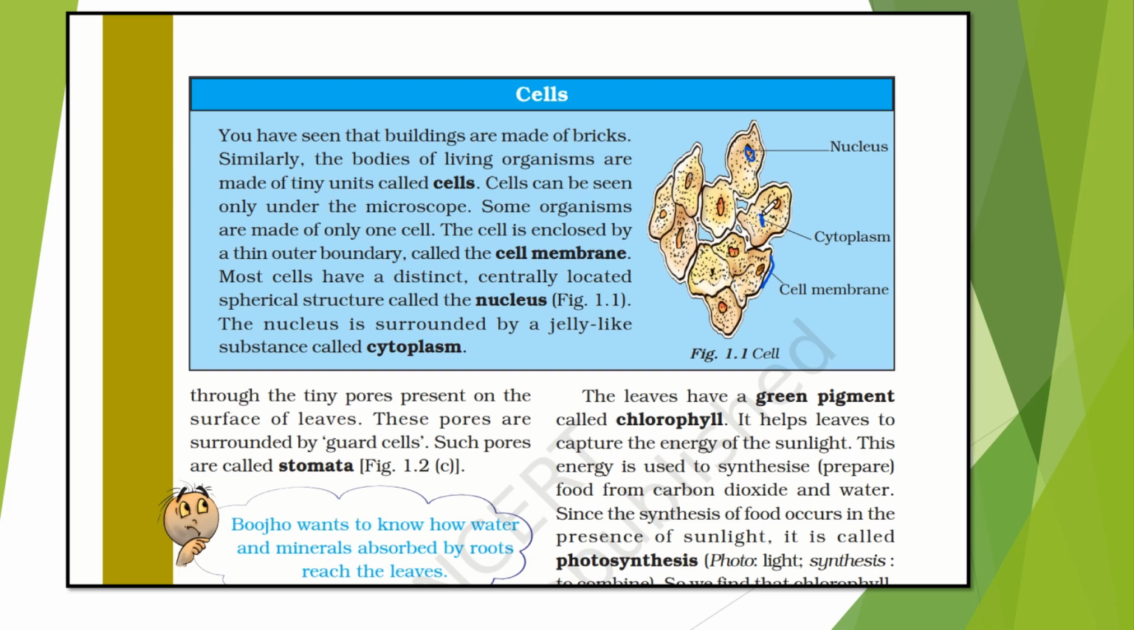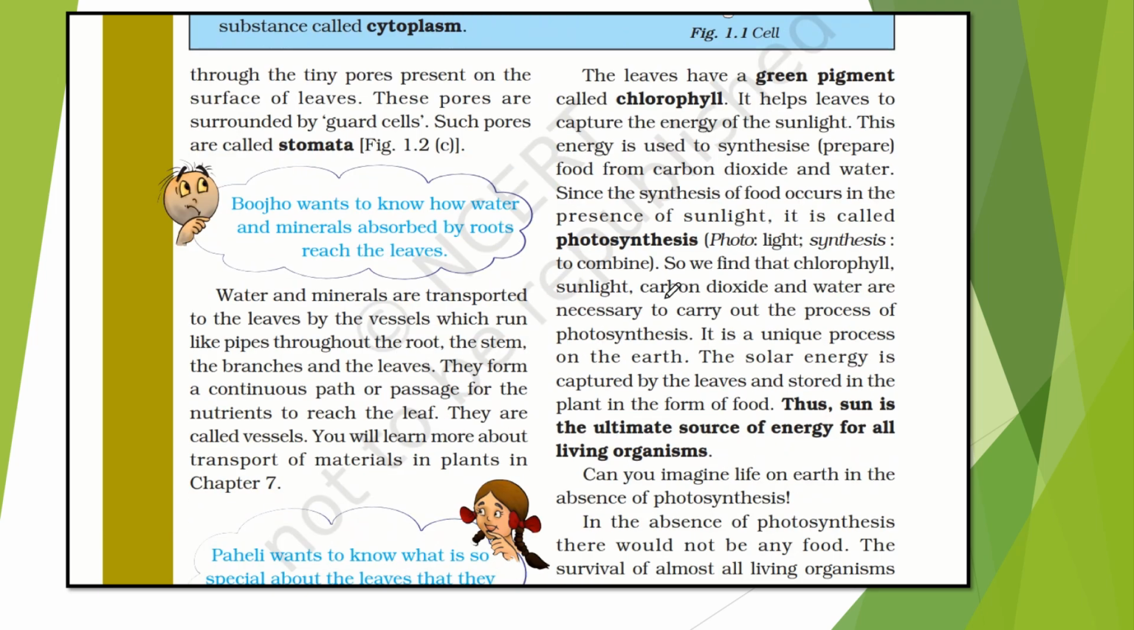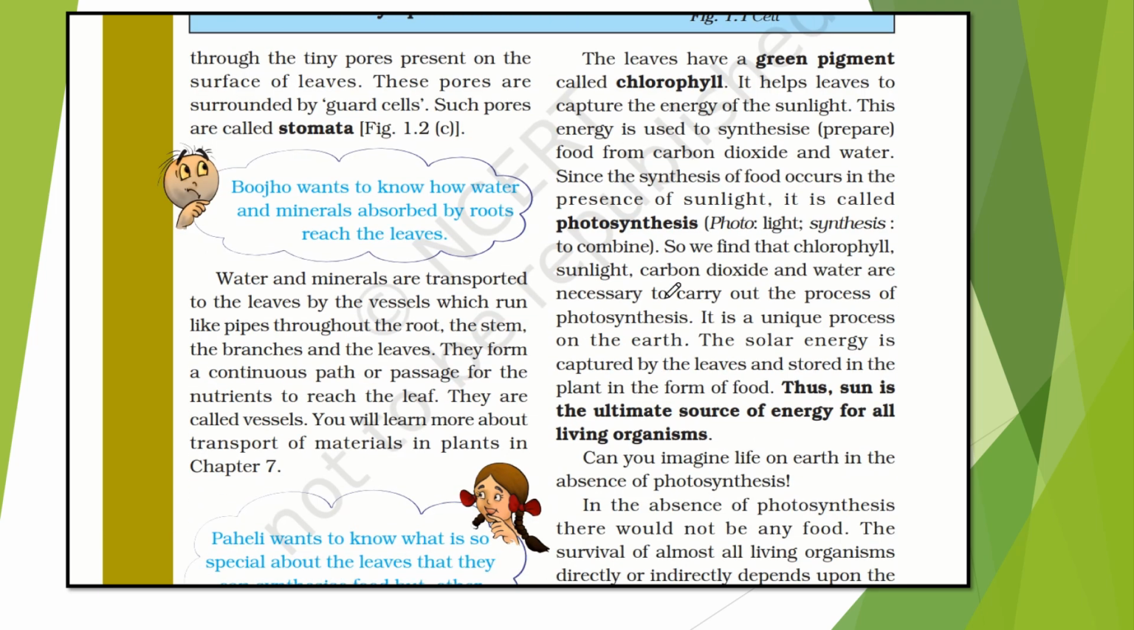This is the cytoplasm. Now, water and minerals are transported to the leaves by the vessels, which run like pipes throughout the root, the stem, the branches, and the leaves. They form a continuous path or passage for the nutrients to reach the leaf. So they are called vessels. You will learn more about transport of materials in plants in chapter number 7.